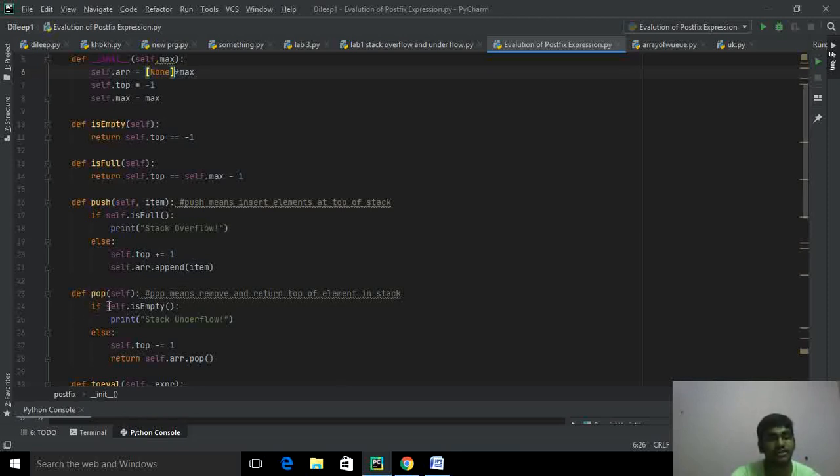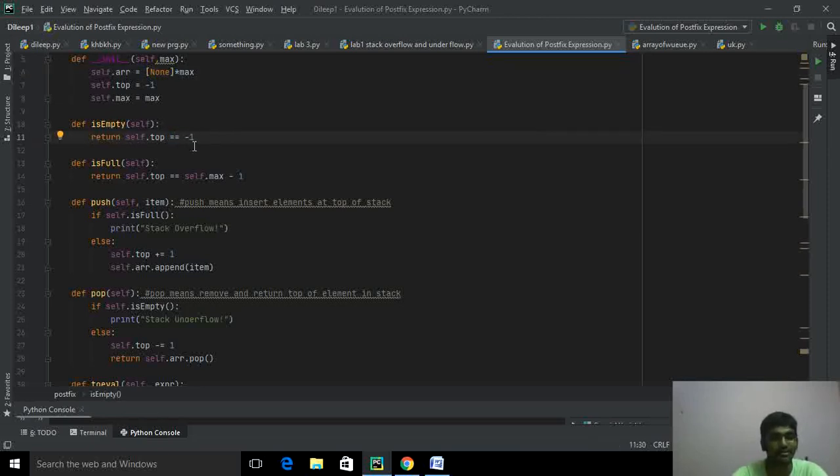Okay, we'll define a function called pop. Pop means it will remove and return the top element in the stack data structure. We'll use a conditional statement: if self.isEmpty. You can see for isEmpty we have declared self.top double equal to -1, which shows whether it is empty or not.